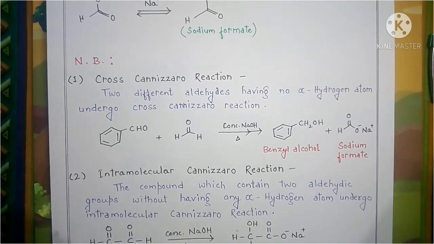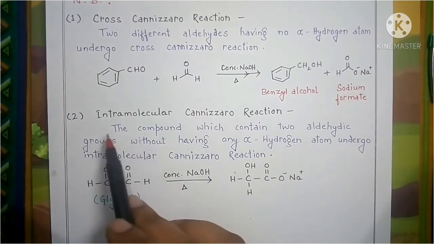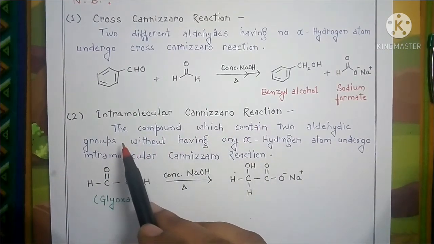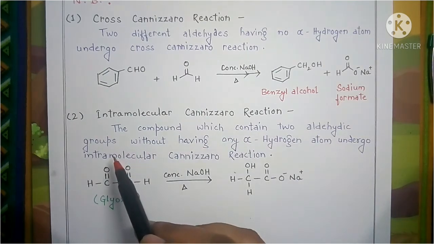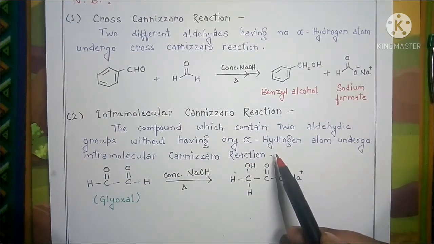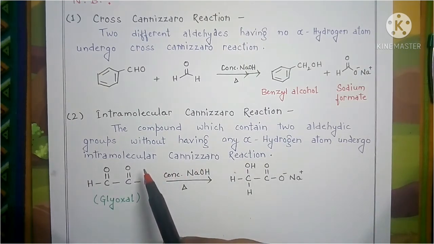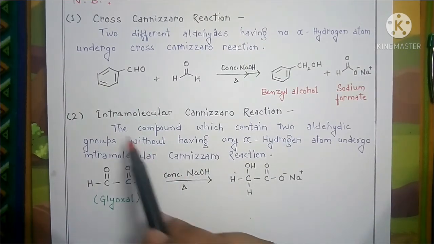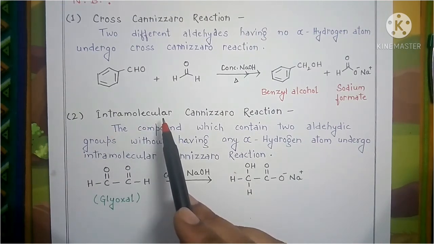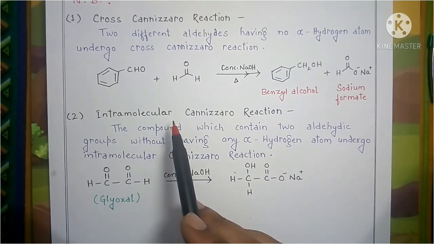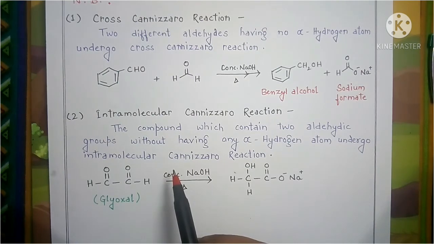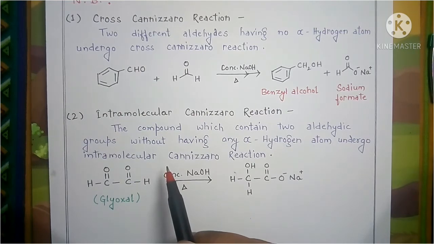Okay, one more type of Cannizzaro reaction is the intramolecular Cannizzaro reaction. A compound which contains two aldehydic groups without any alpha hydrogen atom can undergo the intramolecular reaction. From the name you can visualize that intramolecular means the Cannizzaro reaction takes place within the same molecule. So compounds that contain two aldehydic groups which do not have any alpha hydrogen atom can undergo the intramolecular Cannizzaro reaction.